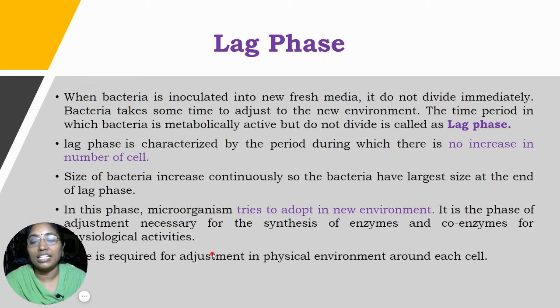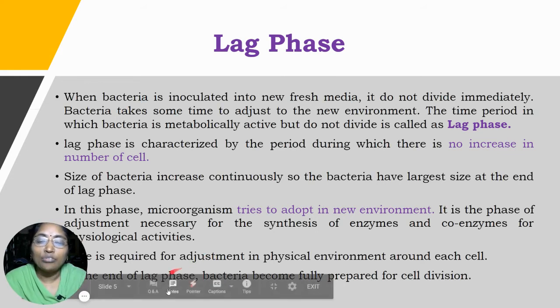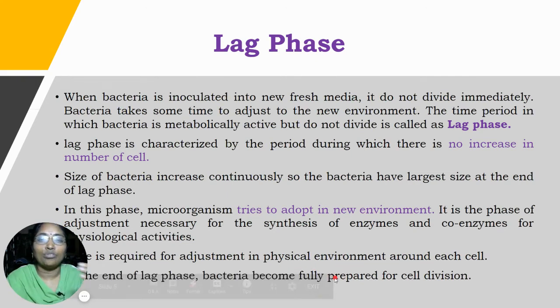The bacteria needs certain time for the adjustment because this is a new environment. Therefore it takes certain time during this lag phase. At the end of the lag phase, the bacteria is ready to prepare for cell division. After completion of the lag phase, the bacteria is ready to undergo the cell division that takes place in the logarithmic phase. Now, as a summary regarding the lag phase, the first point is that it is characterized by no increase in the cell number but an increase in the cell size.